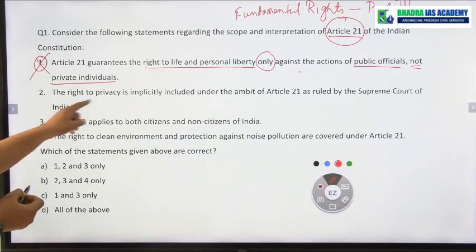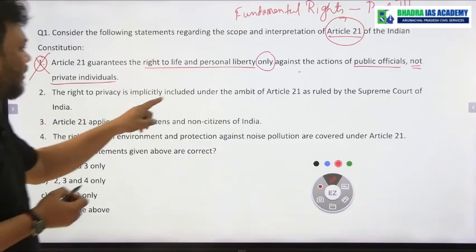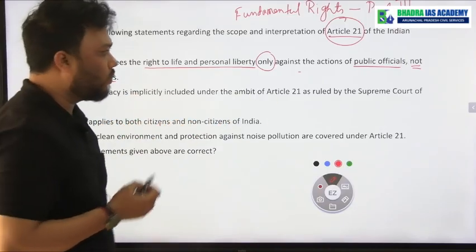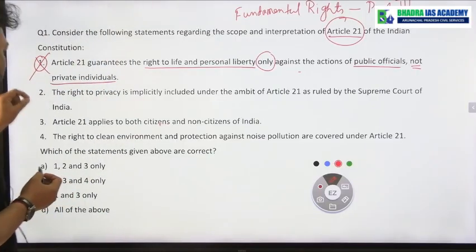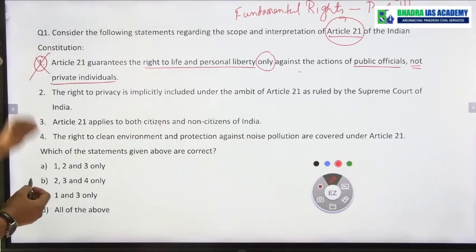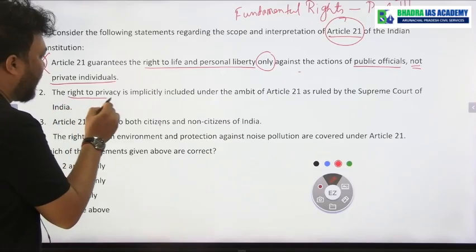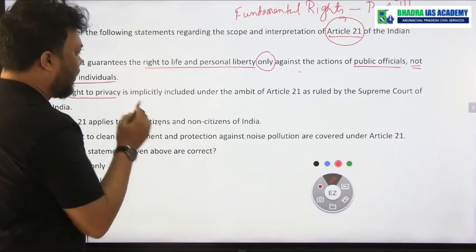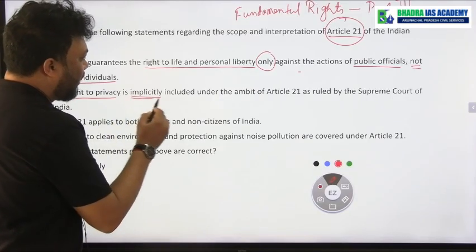Next, the right to privacy is implicitly included under the ambit of Article 21 as ruled by the Supreme Court of India. If you see statement number 2, here it is written that right to privacy is a part of Article 21, and that is correct. And here it is written that this is implicitly included.